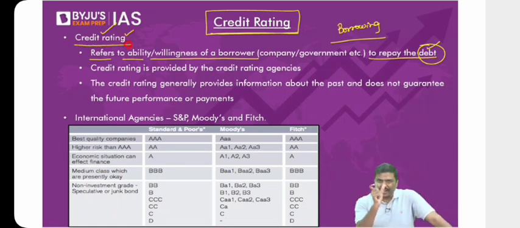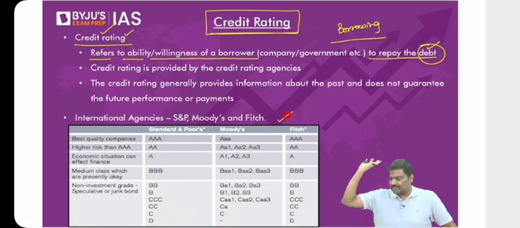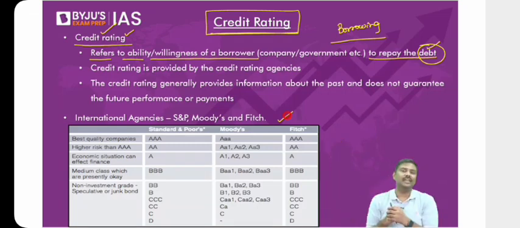So what do you mean by measured in the form of credit rating? Please have a look at the table at the bottom. Generally in the global market, there are three major global credit rating agencies. Are there any other credit rating agencies? Of course, yes. Apart from these, there are many others.